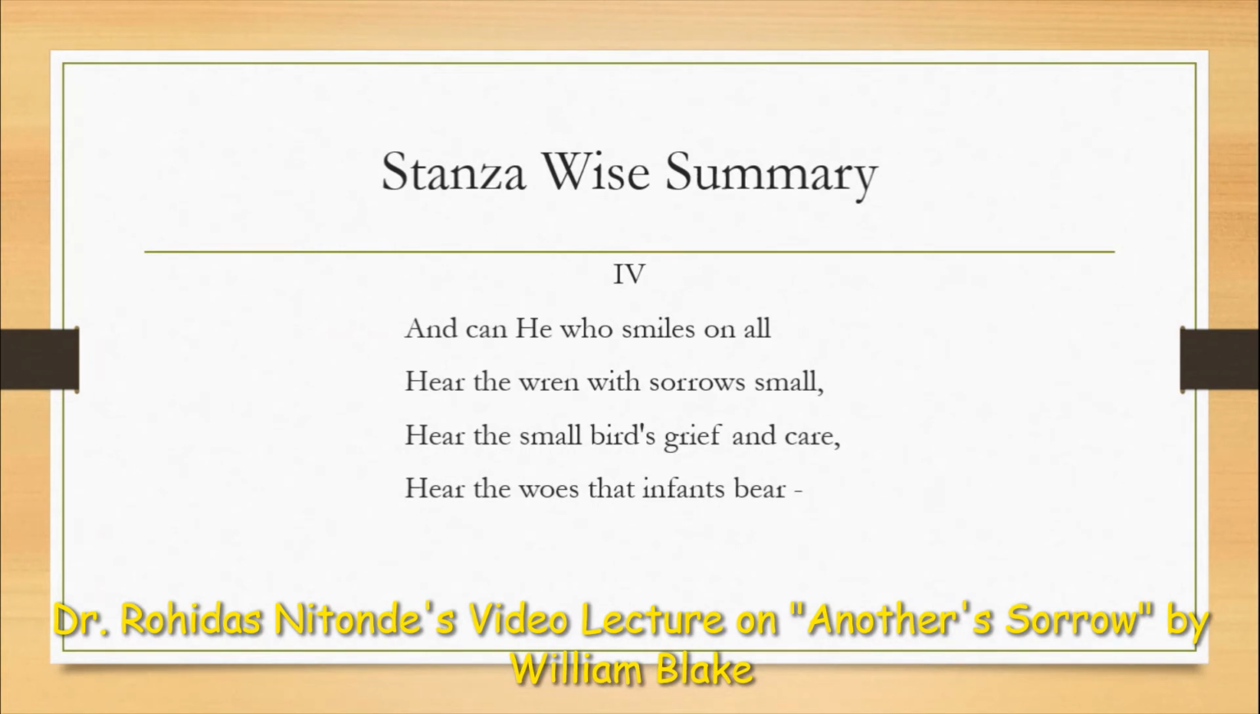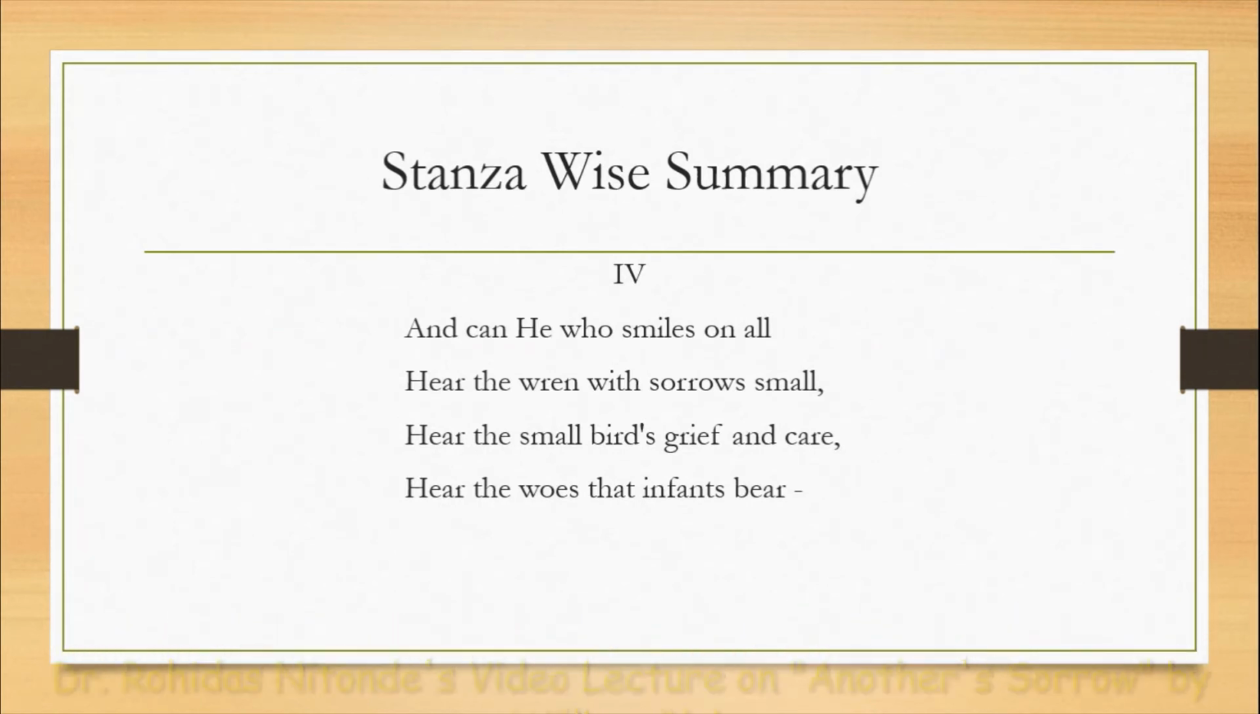In the third stanza, he talked about the mother. But in the fourth stanza, he is talking about the universal father. He is referring to God himself. And he says that when God sees a bird, a wren, and hears the bird's grief, he bears the grief and sorrow of the small bird. Now let's move to stanza 5.